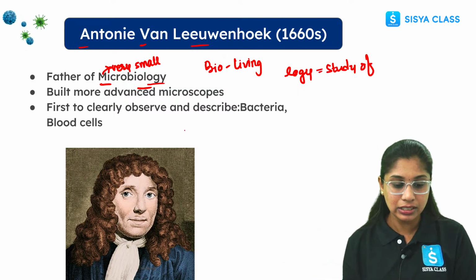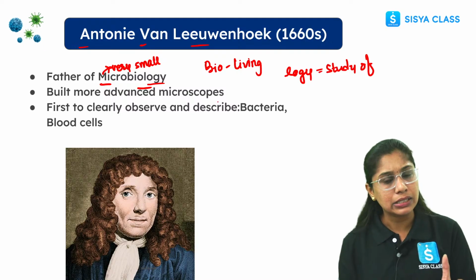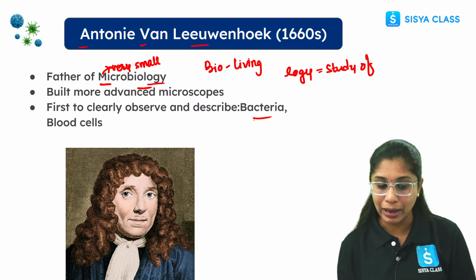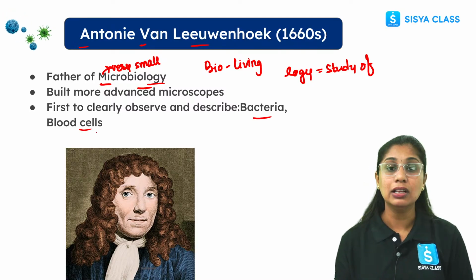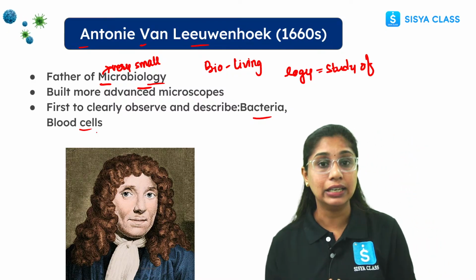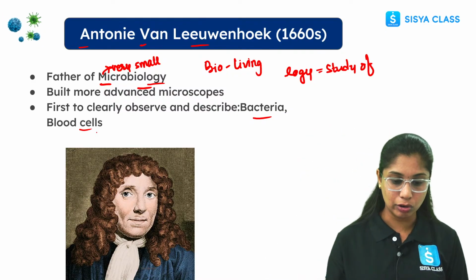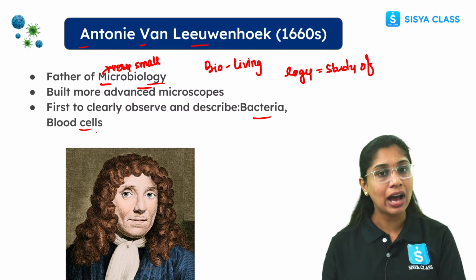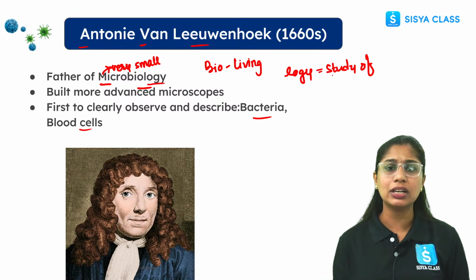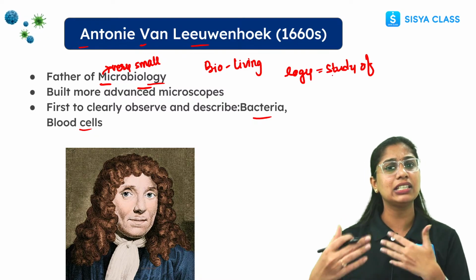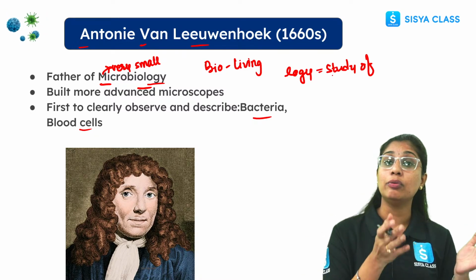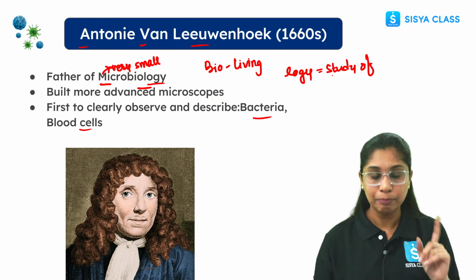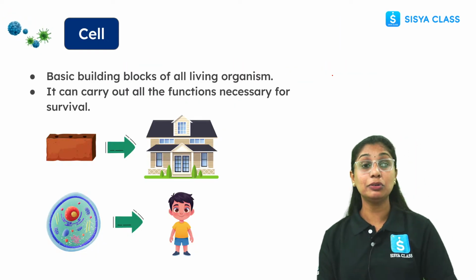So he first clearly observed these microorganisms, like bacteria and blood cells. The credit for the discovery of the living cell goes to Anton von Leeuwenhoek by using his advanced microscope. He used a single lens microscope basically, which is very well advanced than the one which was used by Robert Hooke, right?